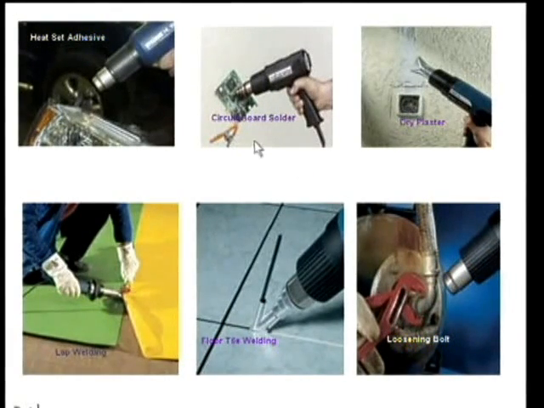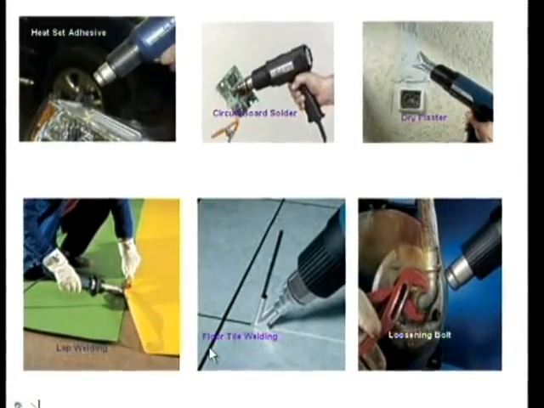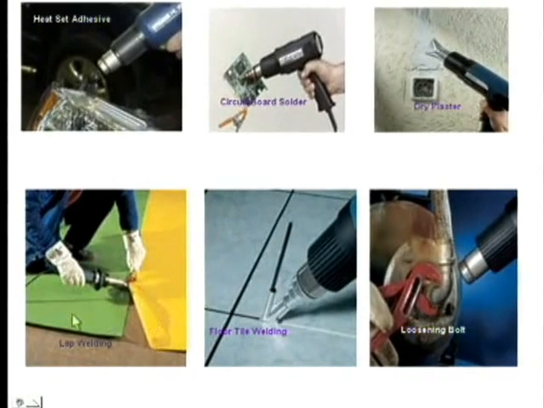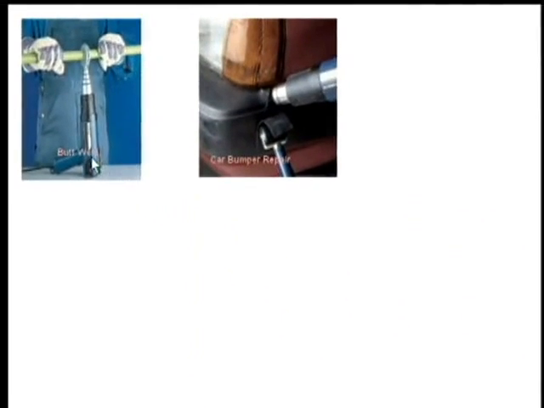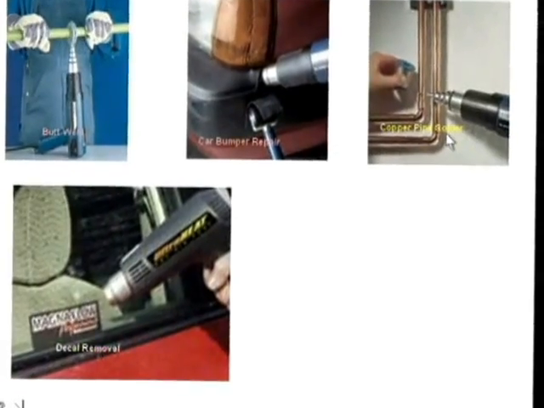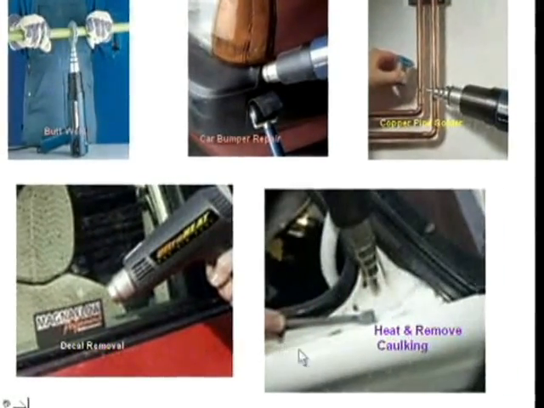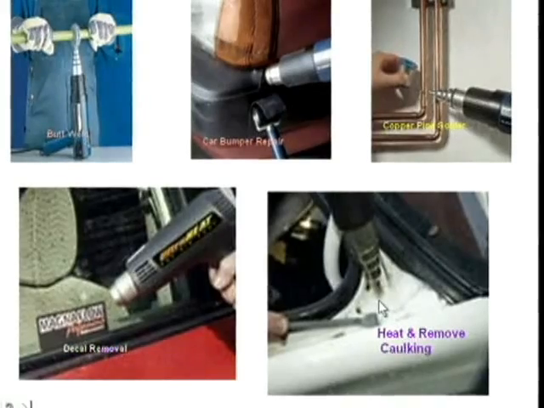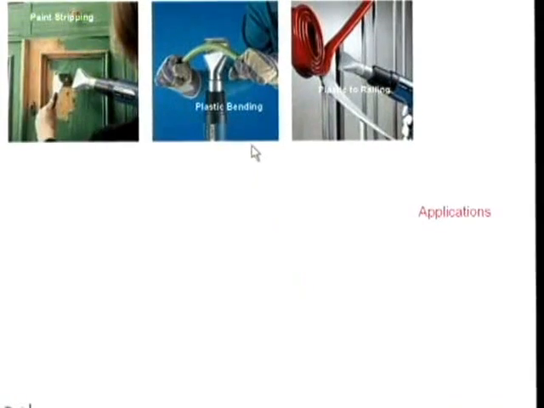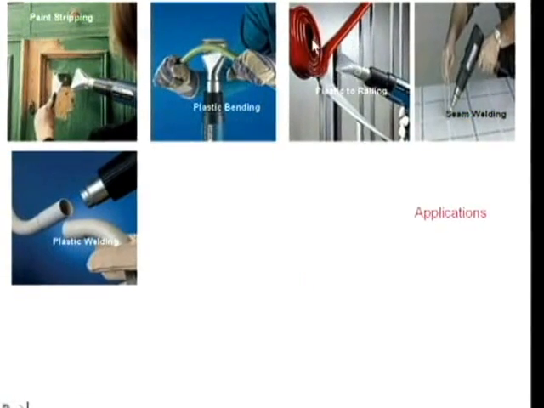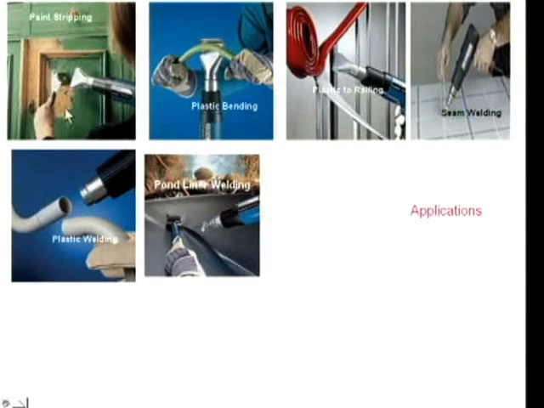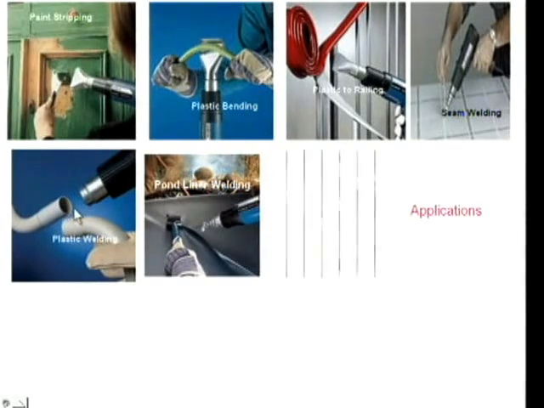Here heat set adhesives, cellular circuit board solders, all these things, this is how the processing of welding takes place. Here this is a butt welding, and here copper pipe soldering. All these things are caulking, fullering, whatever the remaining processes that we have done in the machines, the same thing we have done here. And here you can see this is the plastic bending, how the bending is going to be taken, how the tubes are going to be taken, stripping, plastic welding. Here this is being heated and another pipe is given, even insertion of a pipe of smaller diameter can be done.